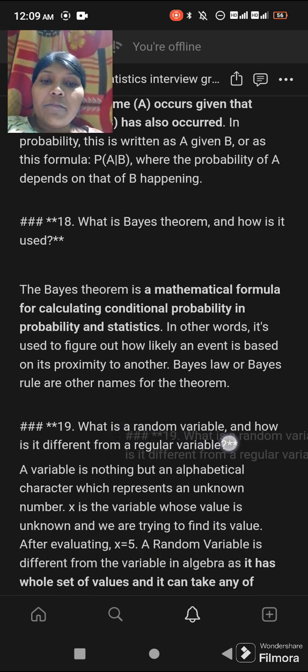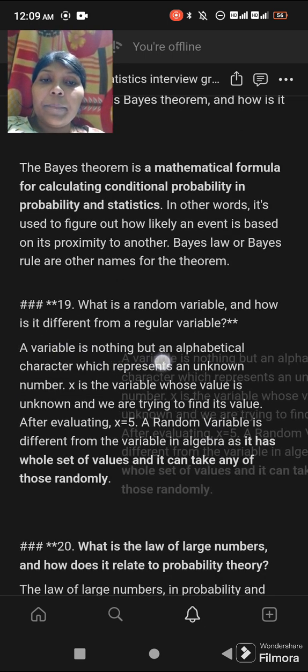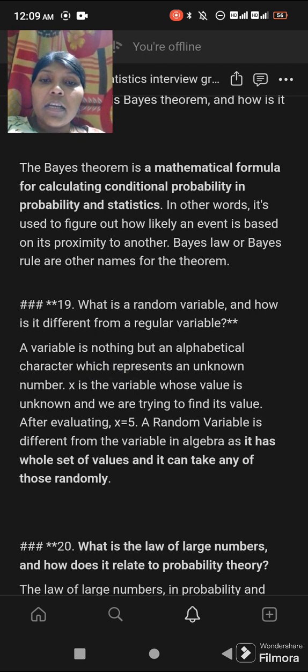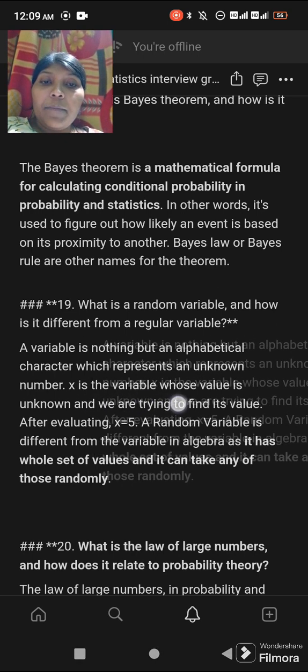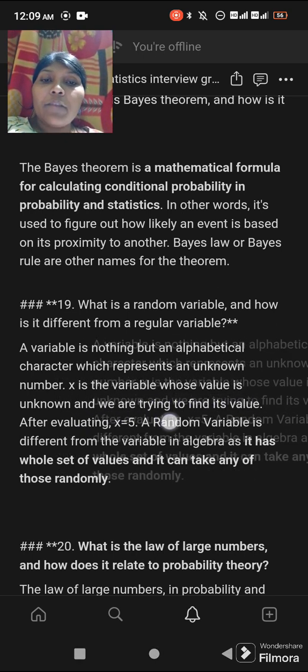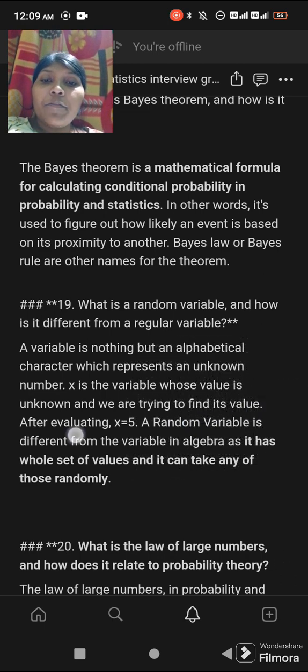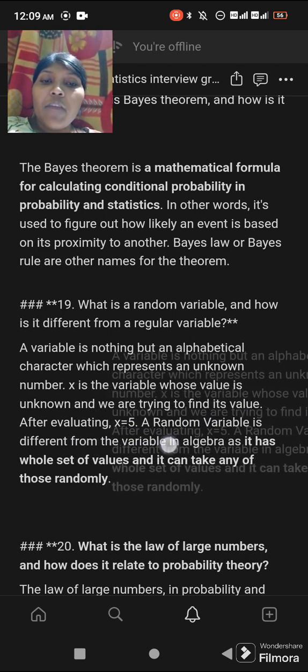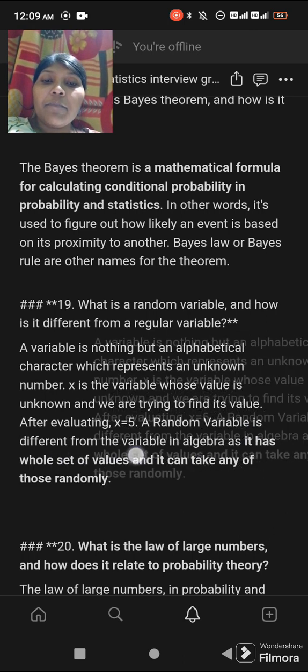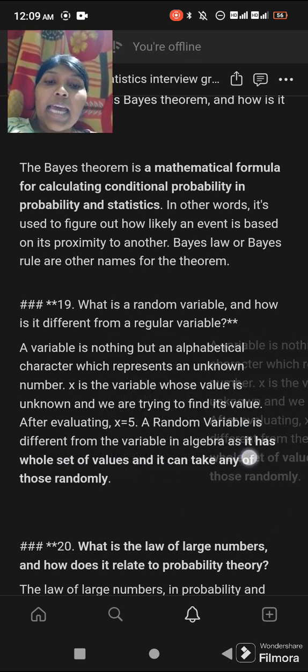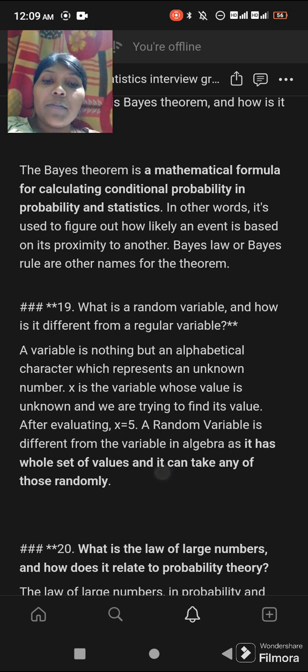What is a random variable and how is it different from a regular variable? A variable is nothing but an alphabetical character which represents an unknown number. X is the variable whose value is unknown and we are trying to find its value, for example after evaluating x equal to 5. A random variable is different from the variable in algebra as it has a whole set of values and it can take any of those randomly.